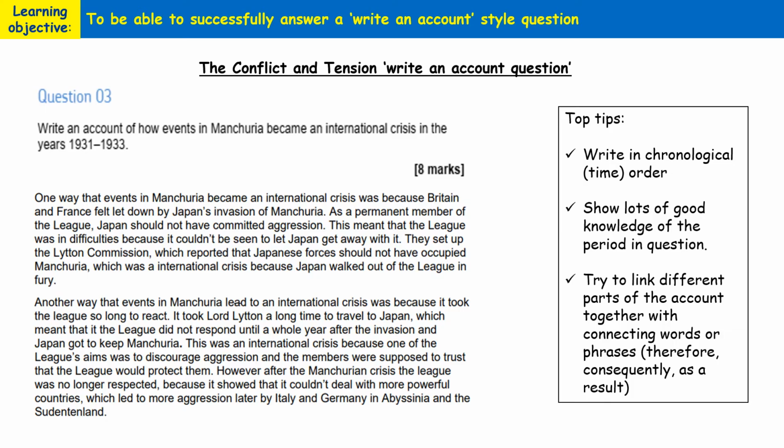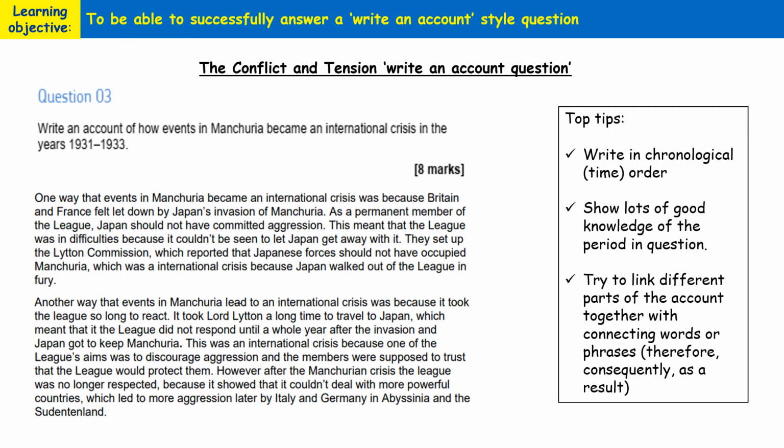You need to write in chronological order. You don't want to be starting off your answer by writing about what happened in Manchuria in 1933. Worse still, you don't want to be writing about the Manchurian crisis outside the time period in question. So you don't want to be writing about the Manchurian crisis in 1934 or 1935. You need to stick to the time period in question.